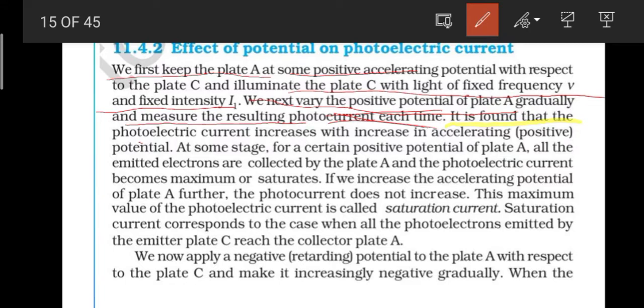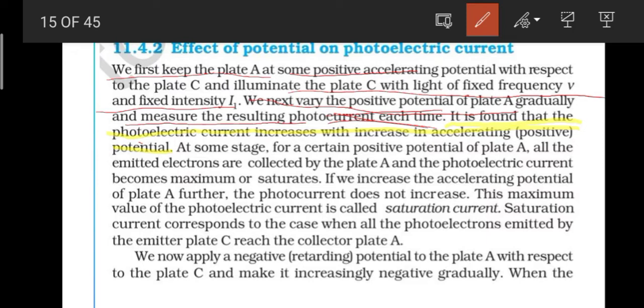It is found that the photoelectric current increases with increase in the accelerating positive potential.